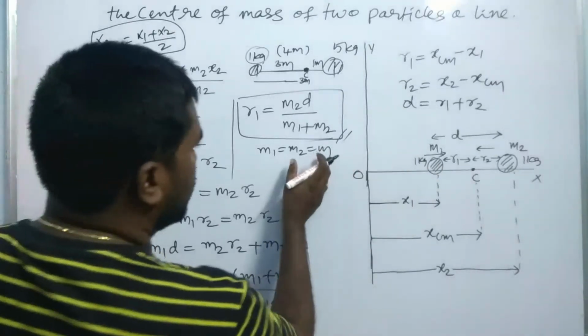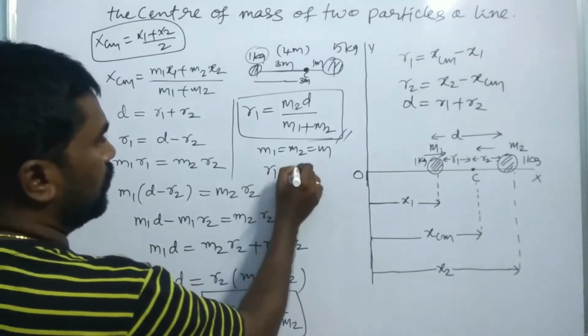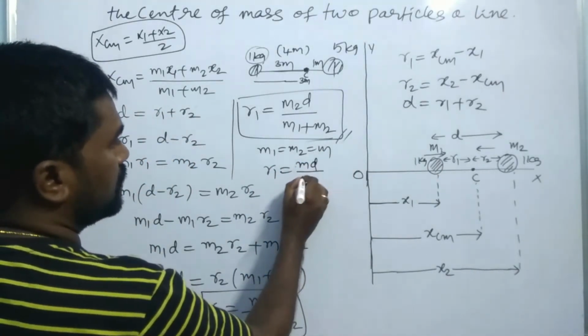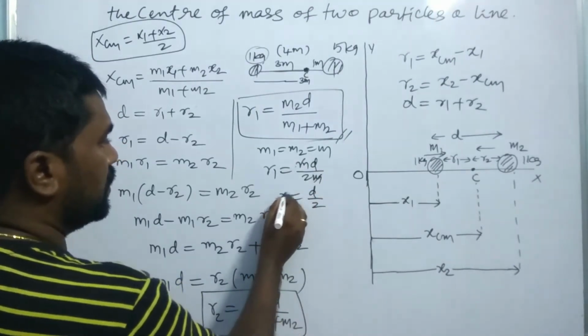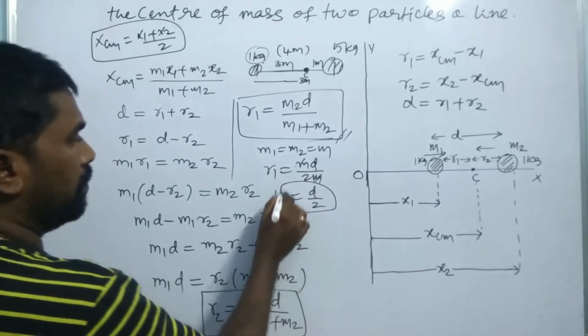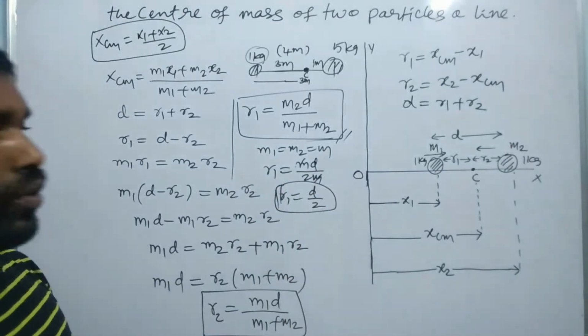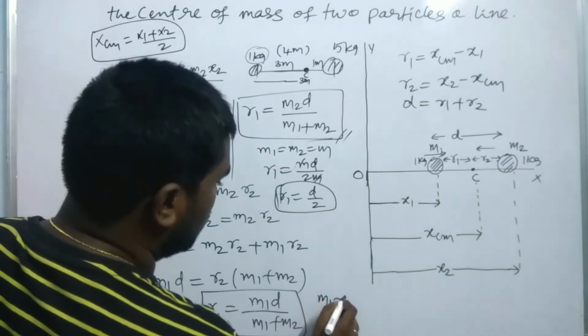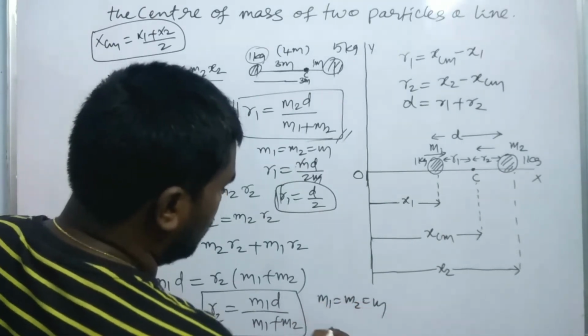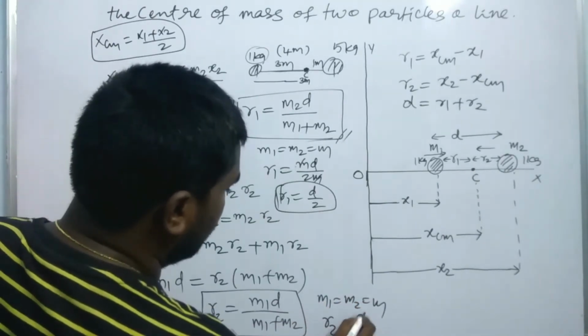Now let us see here, R1 equals M d by (M plus M), which is M d by 2M. So this is equal to d by 2. At the center point, the two particles are located at the center. Here also, if M1 equals M2 equals M, then R2 equals d by 2.